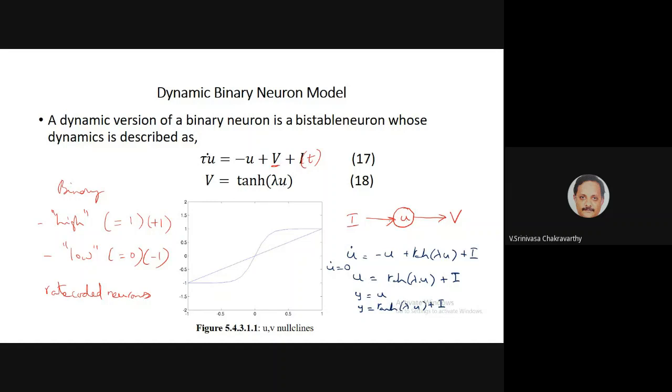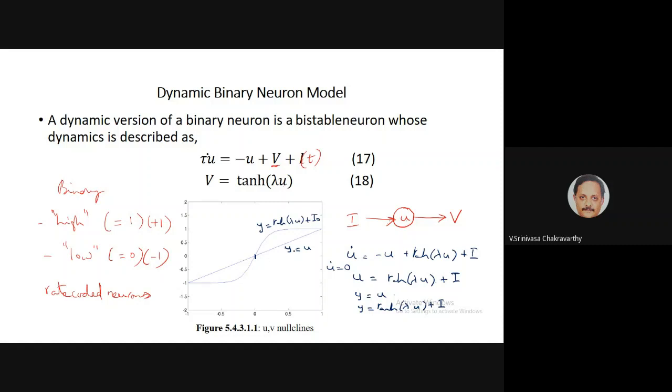I'm not solving this directly. I'm imagining that there are two graphs, y equal to U and y equal to tanh of lambda U plus I, and I'm looking at the intersection points of these two graphs. So that's what I'm doing in this picture. This is the graph of y equal to U. This is the graph of y equal to tanh of lambda U plus some I naught. This particular picture is showing I naught equal to 0, which is why the tanh is going through the origin here. Otherwise, if I naught is positive, the tanh curve will be lifted up. If I naught is negative, it will be lifted down.